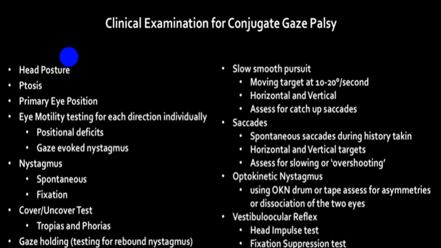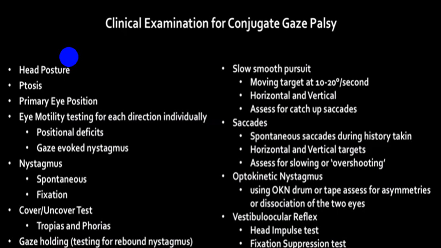Whenever you ask a person to look at a distant object, you can know the primary eye position. First, always look for the eye motility test for each eye. Find out the positional deficit and whether the nystagmus is elicited or not.